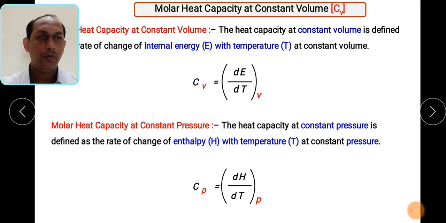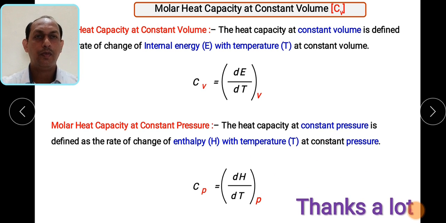So try to write these equations in the notebook. Hopefully you will understand. Try to correlate these terms with some examples. It will help you to understand.